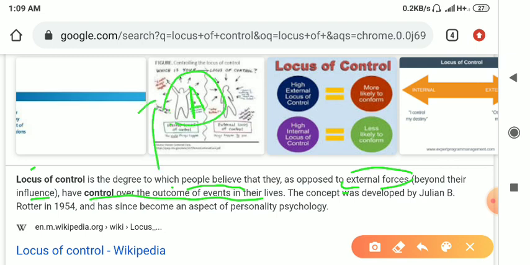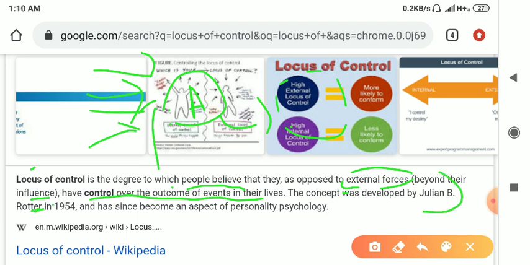I will give the example, to which people believe that they are opposed to. If someone is opposing some external factors, these are the external factors which are affecting the life of A. But he is thinking that he has control, whatever the thing may be, over the output of the event in their lives. The concept was developed by Julian B. Rotter, just remember, and has since become an aspect of personality psychology.